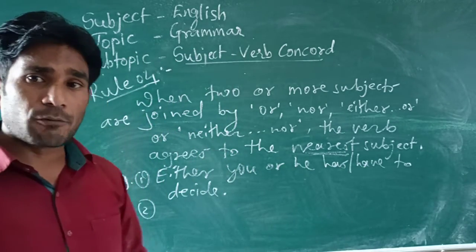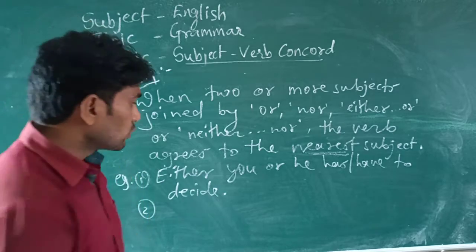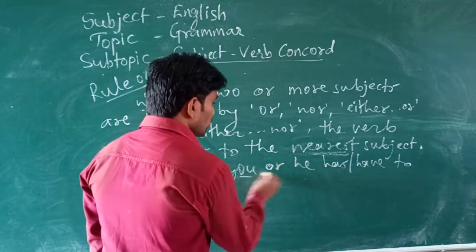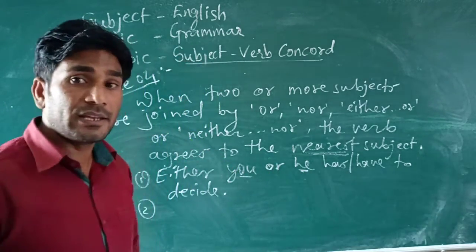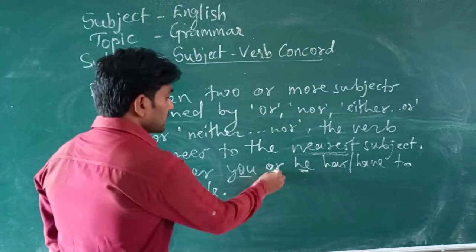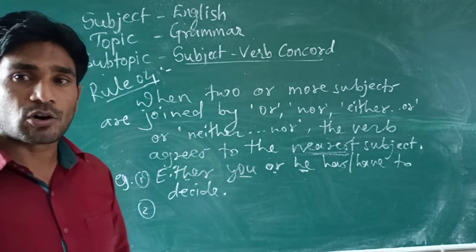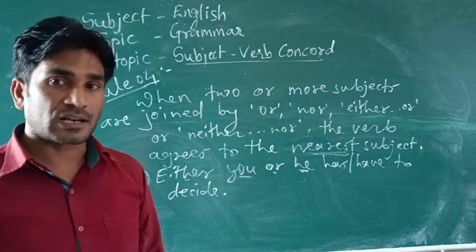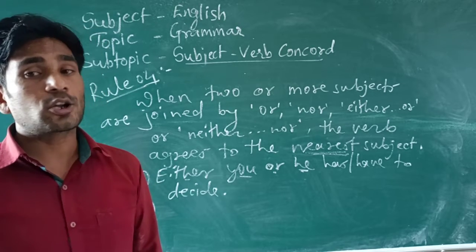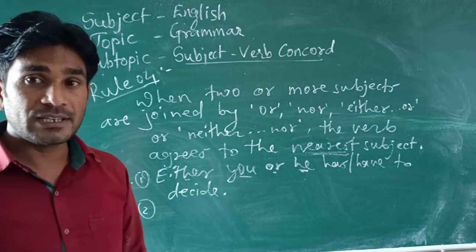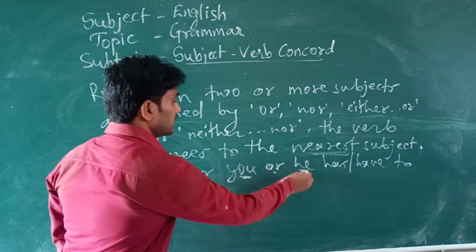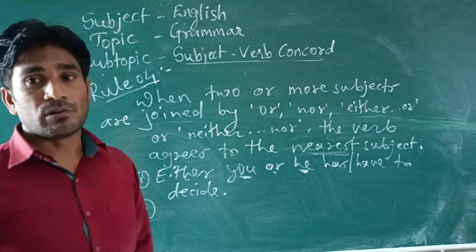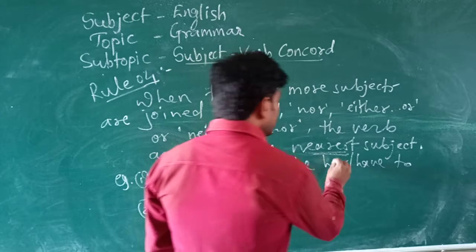What would be the correct form of the verb here? Look, here you and he are joined by either or. Either or या फिर either or से जुड़ा हुआ है. There are two subjects, you and he. As per the rule, has is correct here.